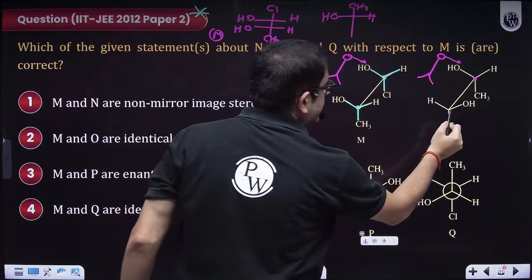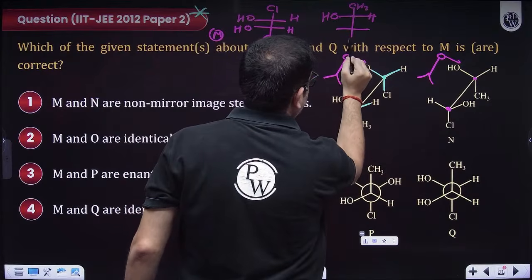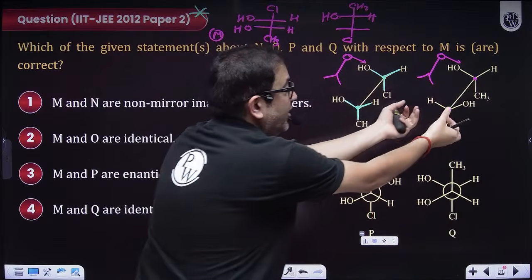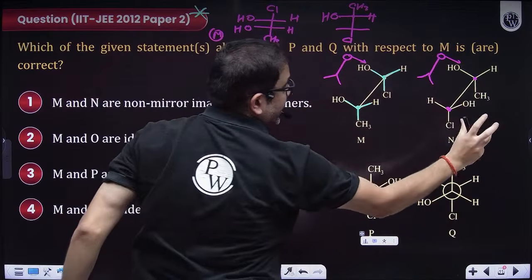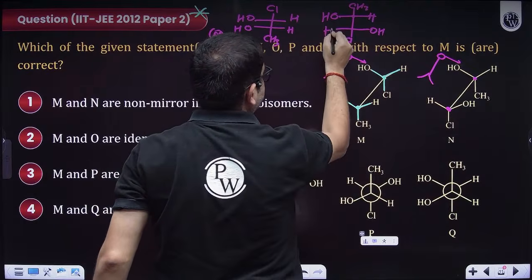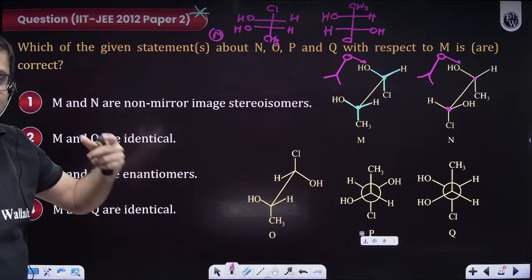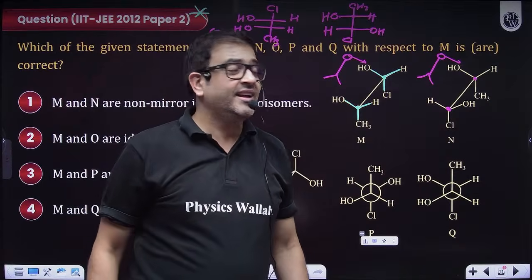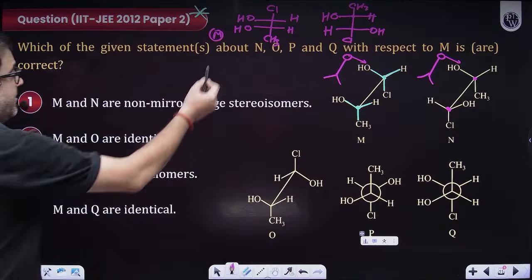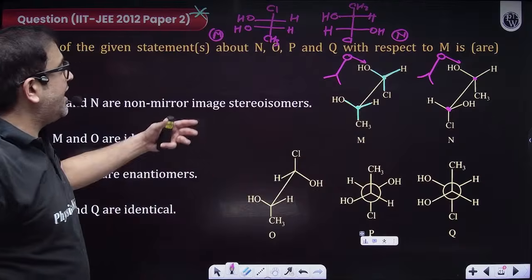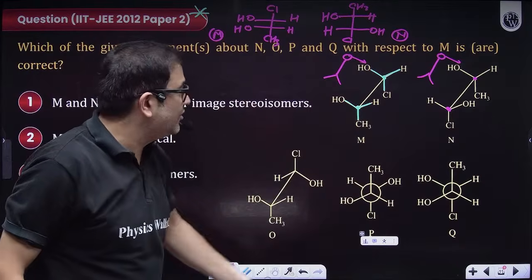Here I am having Cl, because vertical bonds are away from me and horizontal bonds are towards me. So on the right side I'm having OH, on the left side I'm having H. This is done and it is quite easy. I hope everybody is clear. Now this is M and this definitely is N. Obviously, you do not have to do the RS assignment also.